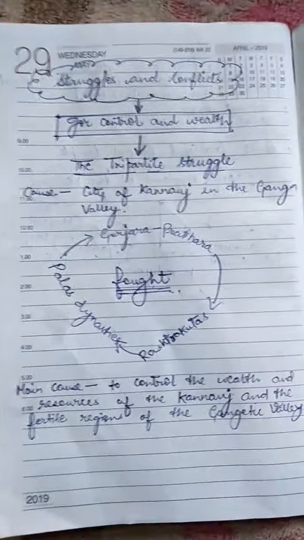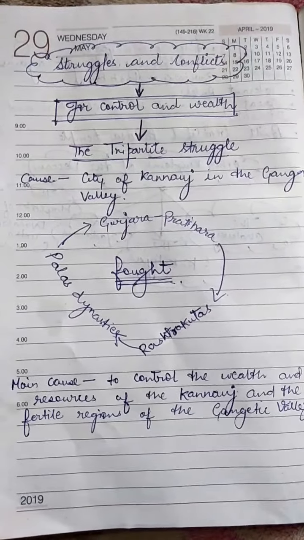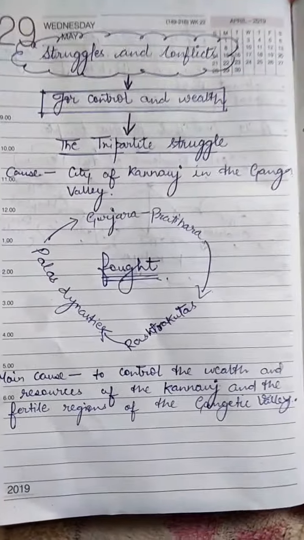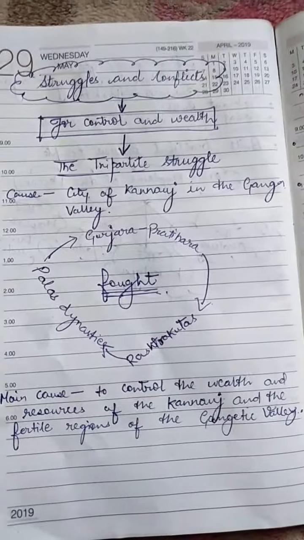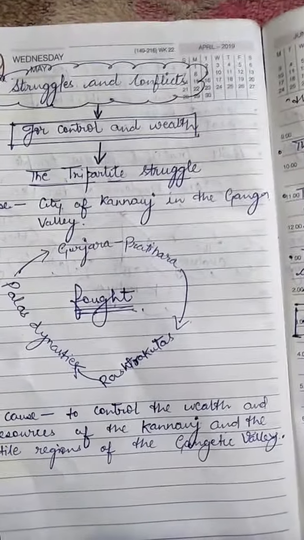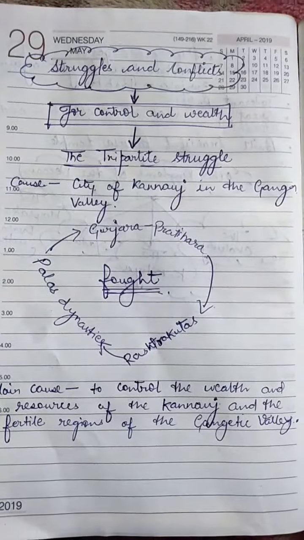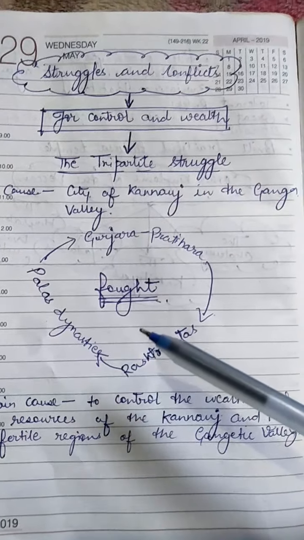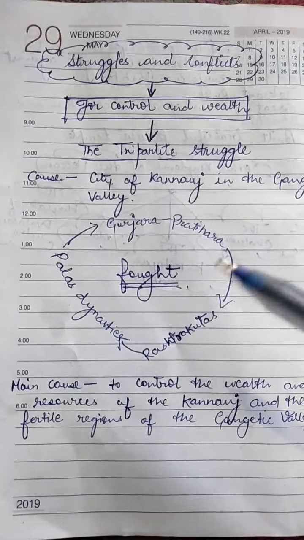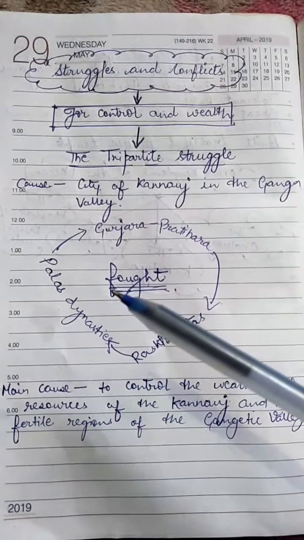Till now, we have studied the different rulers or dynasties which rose to power during early medieval India. Now, we are studying the struggles and conflicts among these rulers and dynasties for getting control and power. During the early medieval phase of history, the Rajput rulers and the non Rajput rulers were constantly at war with each other.